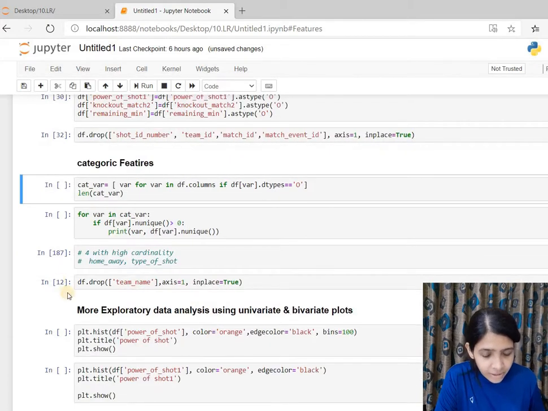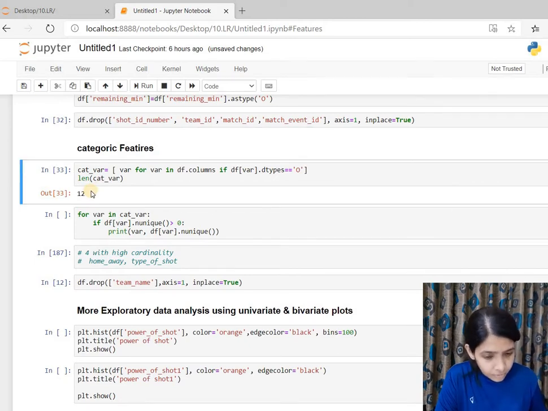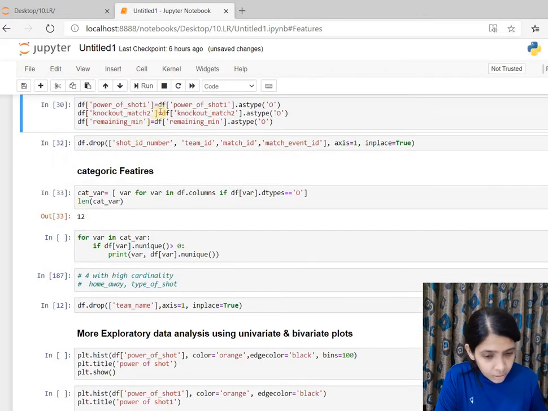Similarly, I will run another list comprehension where this time I'll take only the features that have object data type. All the features with object data type are stored in cat_var. So we have 12 categoric features, including the ones that I have converted here.